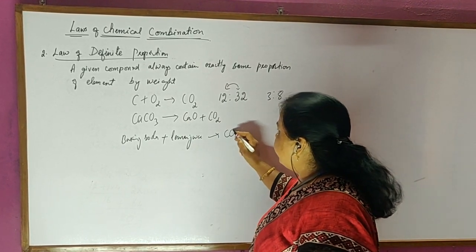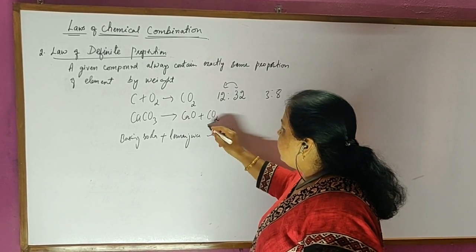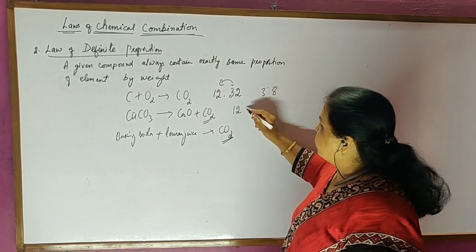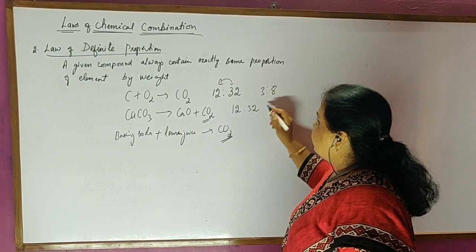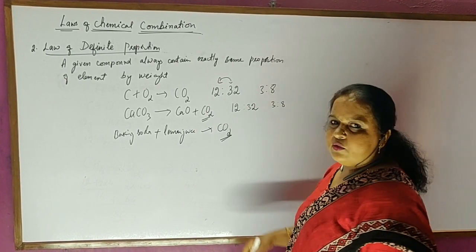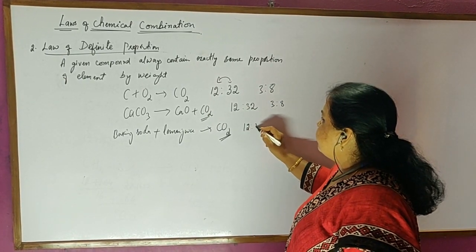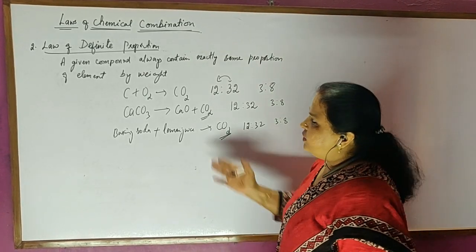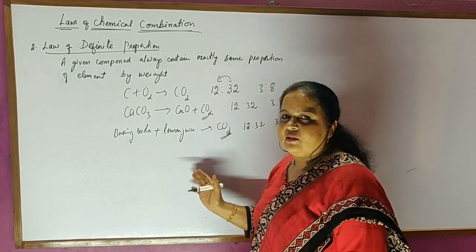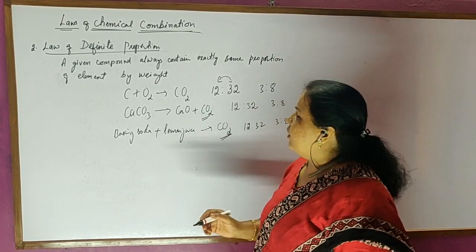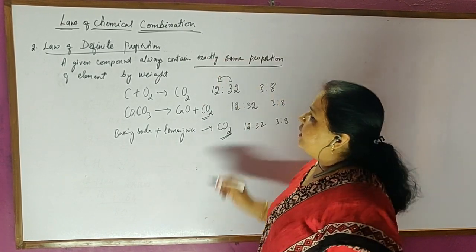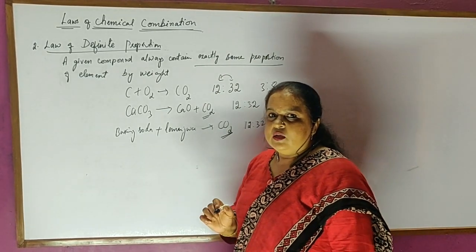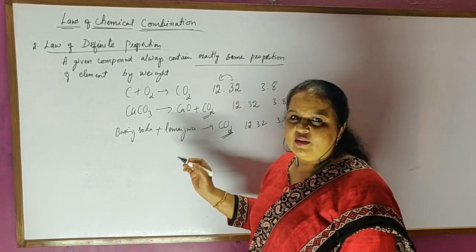Even this is going to liberate carbon dioxide. Even if you see here carbon dioxide, the ratio of the carbon and oxygen is 12:32. In the simple ratio it is 3:8. Again here also it is 12:32. In the simple ratio it is 3:8. So this is a very simple law. It simply says this: whenever a compound is going to form, it will always contain exactly the same proportion of elements. It will not change, it will always remain the same.